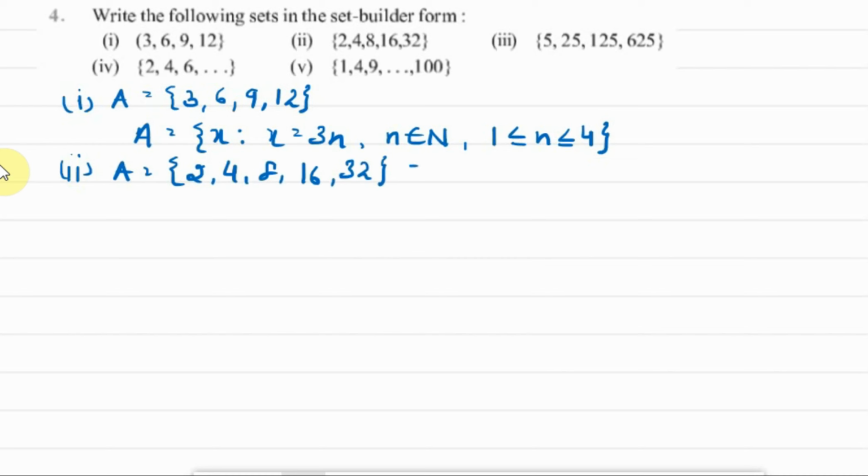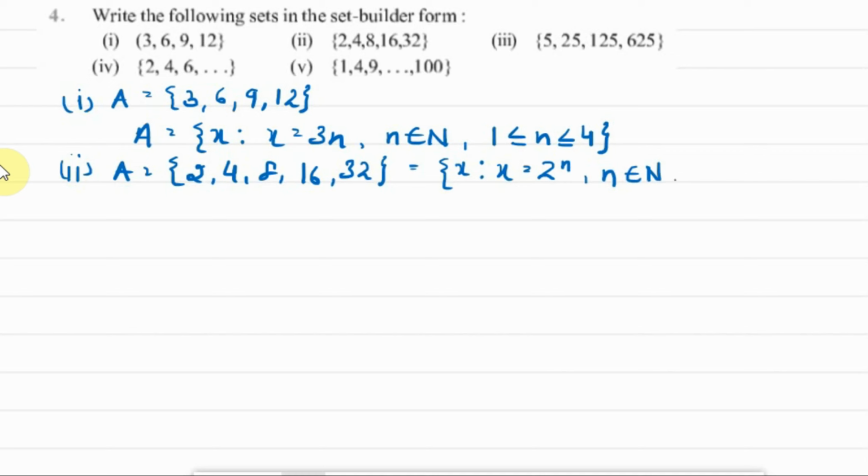So this set can be written as x such that x is equal to 2 raised to the power n. Again, n belongs to the natural numbers. Why? Because they are starting from 1. 2 to the power 1 gives you 2. That is why n is beginning from 1. Therefore, n belongs to the set of natural numbers.